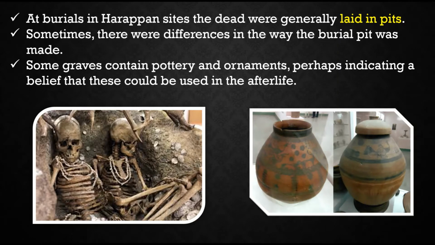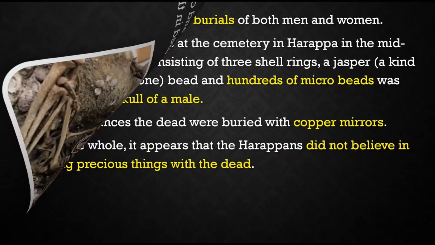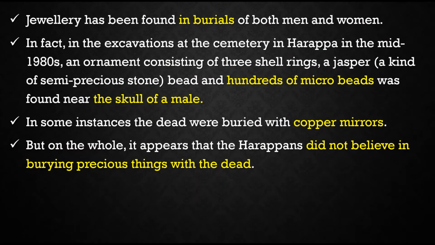And here in the second picture you can see pots, right? Jewelry is one of the things providing great evidence to understand the history. Dead bodies used to have beads, or hundreds of microbeads are also found along with the skull of a male. These are all helping us to understand the history of the Harappan civilization. Whereas some burials are along with copper mirrors. These copper mirrors are also one of the evidences for us.